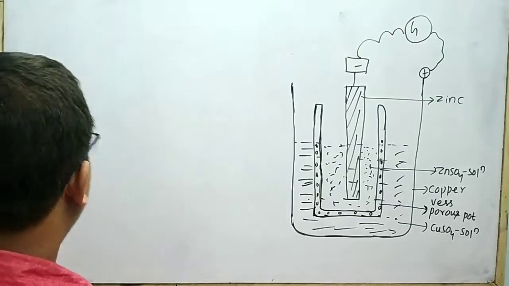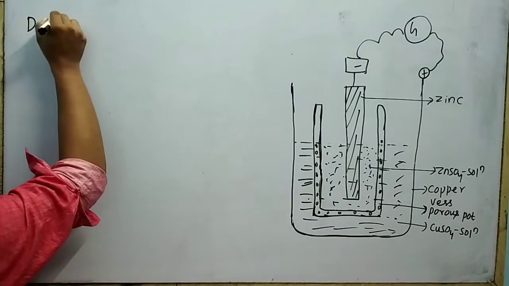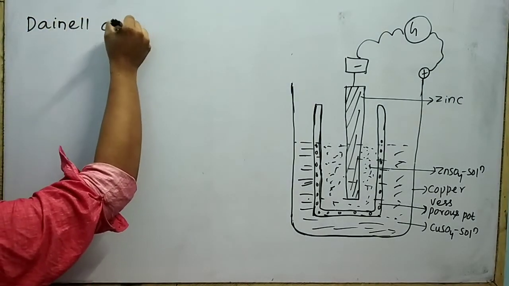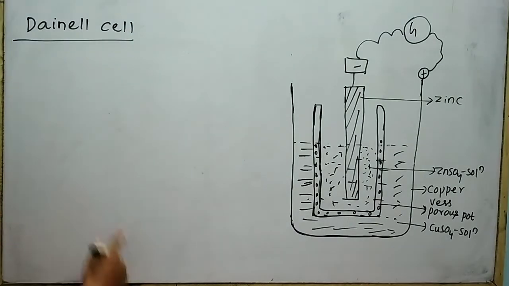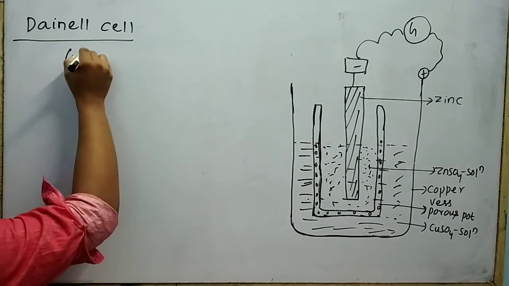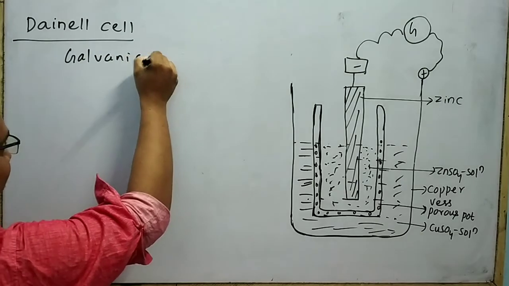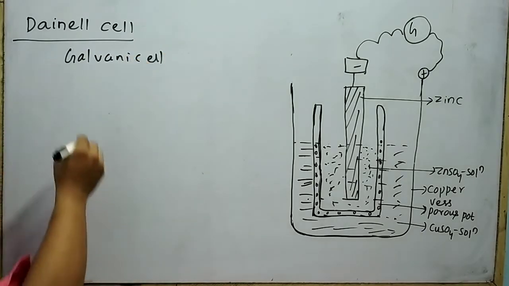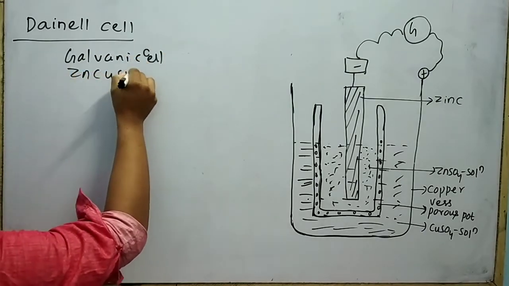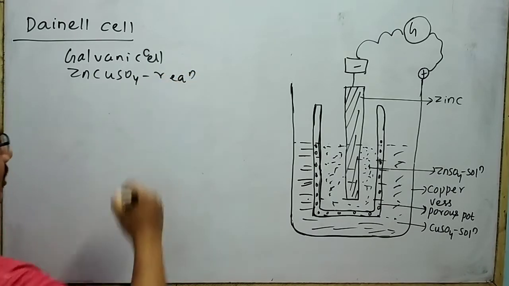Next, I will discuss the Daniell cell. Daniell cell is a galvanic cell in which the zinc copper sulfate reaction takes place.